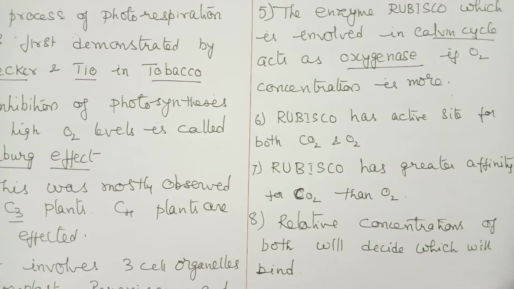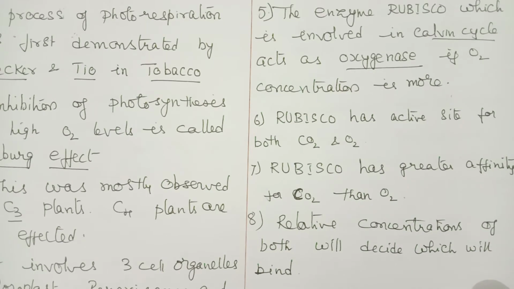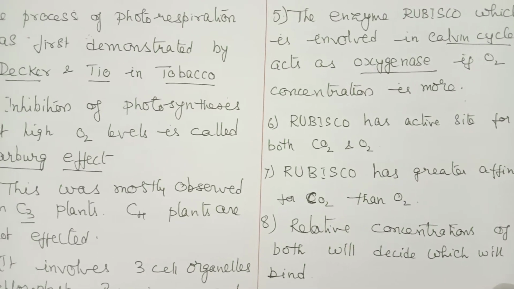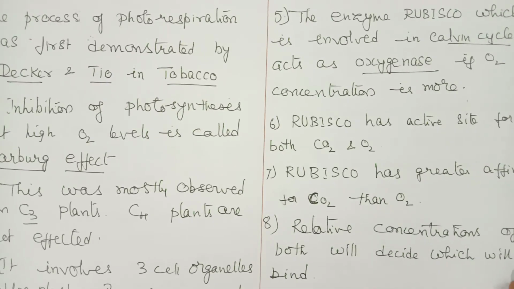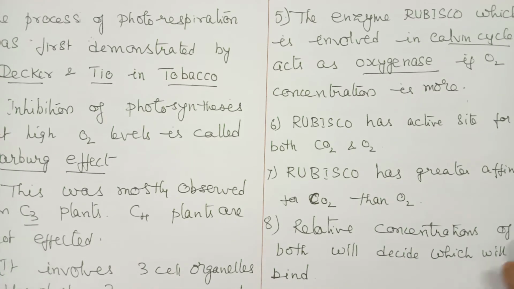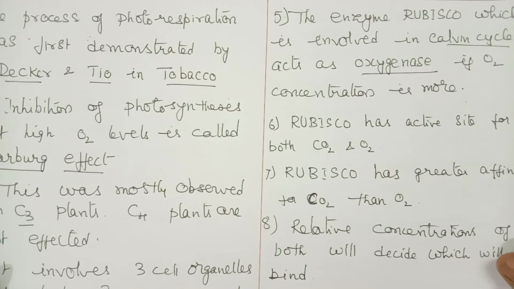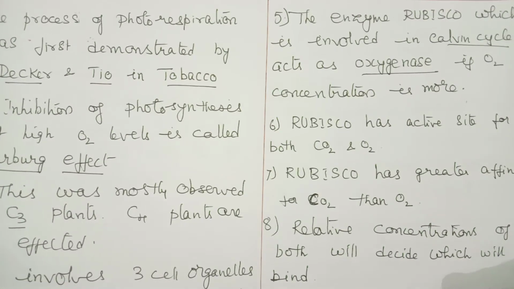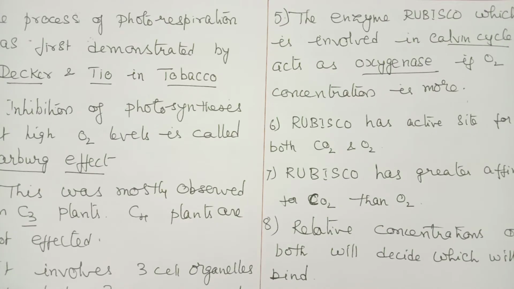Depending upon the carbon dioxide and oxygen concentrations in the atmosphere, photorespiration takes place. Under normal conditions, C3 plants will show photorespiration, whereas in C4 plants it is absent.